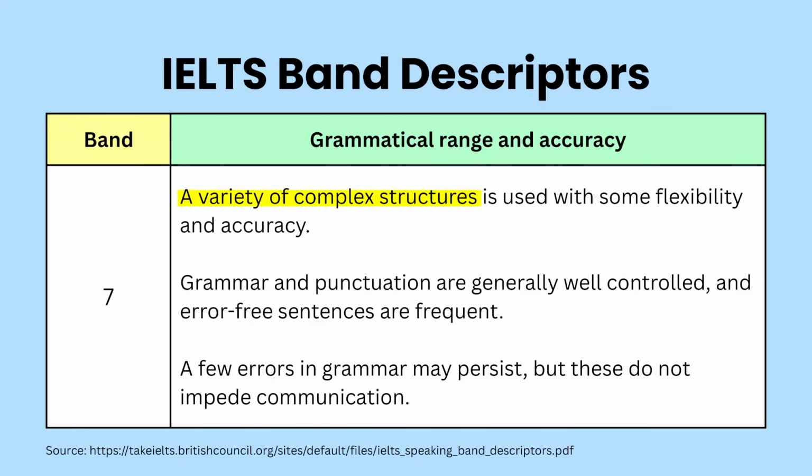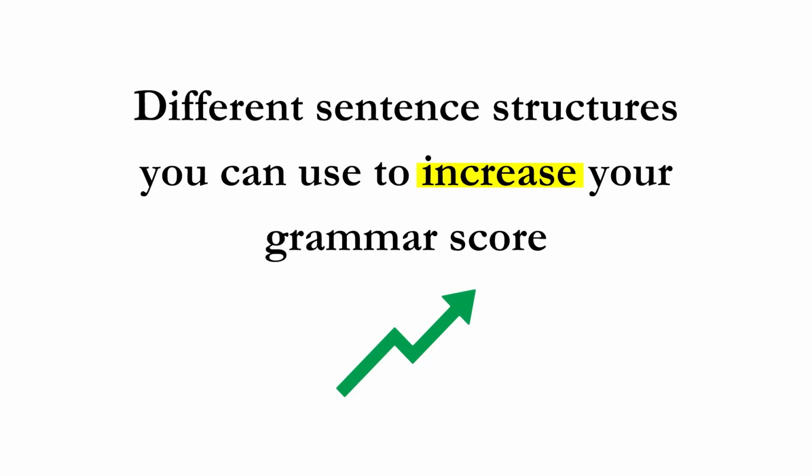To get a band 7 in grammar, you need to use a variety of complex structures. So in this video, I'm going to show you some different sentence structures you can use to increase your grammar score. You can use these in both speaking and writing. So let's start with structure number 1.